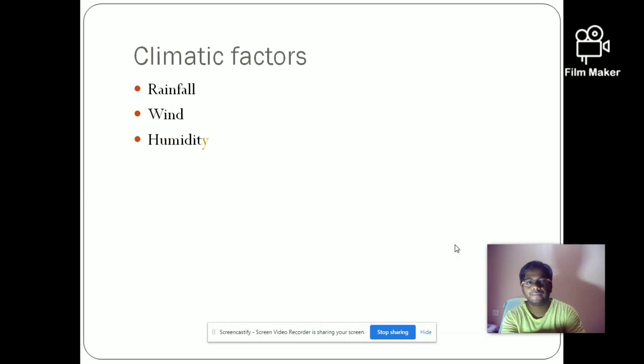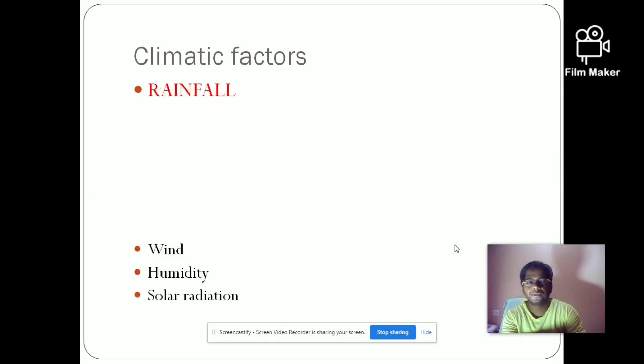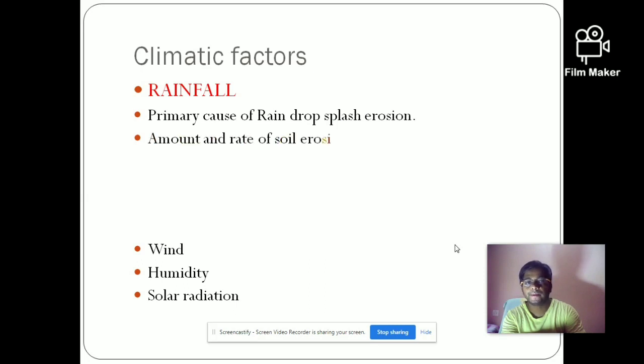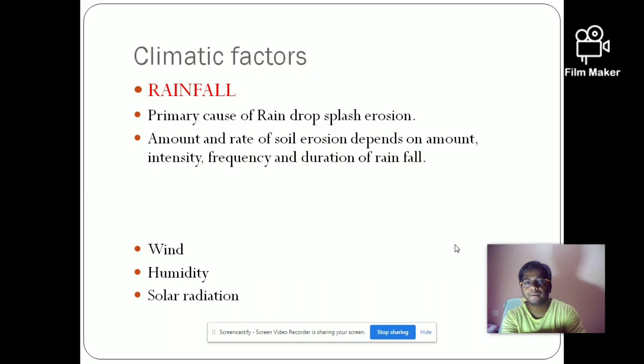The rainfall, wind, humidity and solar radiation. So how does rainfall affect soil erosion? As we have seen, the primary cause of raindrop splash erosion is rainfall. The kinetic energy of the raindrop hits the soil surface and disintegrates the soil particles from the earth crust.